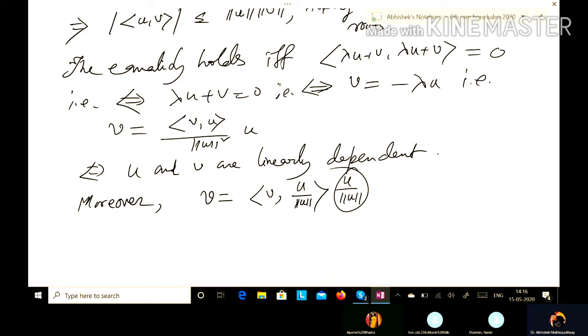Okay. So this completes the proof of the result, which is known as the Cauchy-Schwarz inequality.